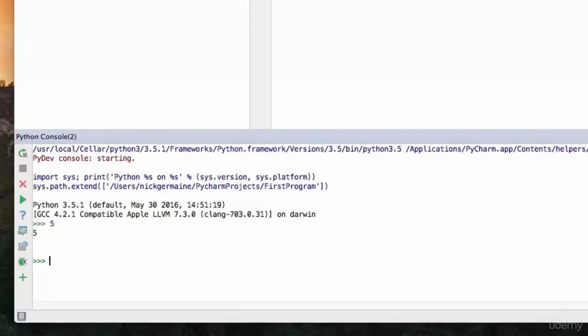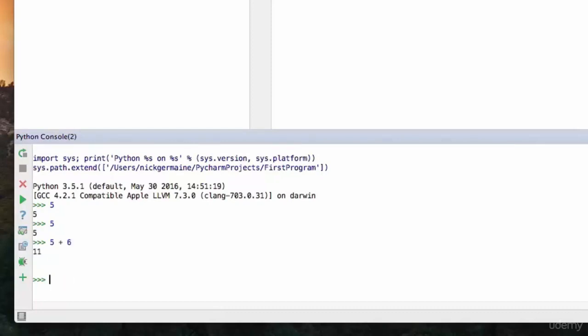Now, with numbers, we can perform mathematical operations on these numbers, as you saw in some of the previous videos that we've done so far. So I could write 5 plus 6, and we're going to get a response of the sum of 5 plus 6. Now, what would happen if I wrapped these numbers in quotations? So let's go ahead and write "5" plus "6".